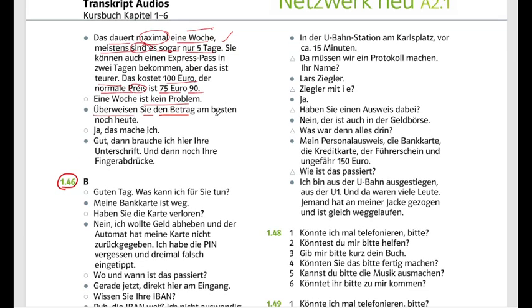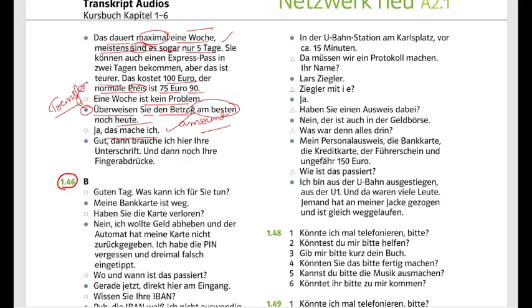Überweisen Sie den Betrag am besten noch heute. Okay. Now, überweisen is to transfer something, and Betrag means amount. So einen Betrag or den Betrag überweisen is to transfer the amount or money. Am besten, the best possible, is today.